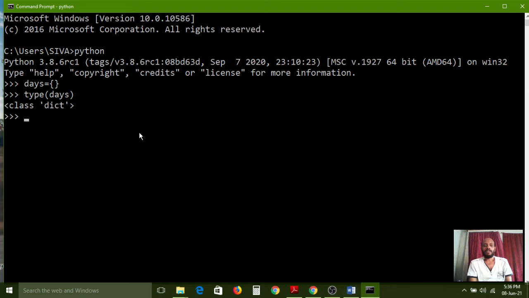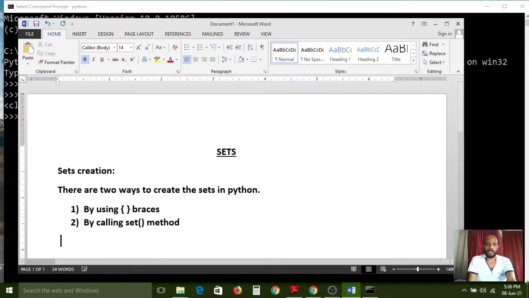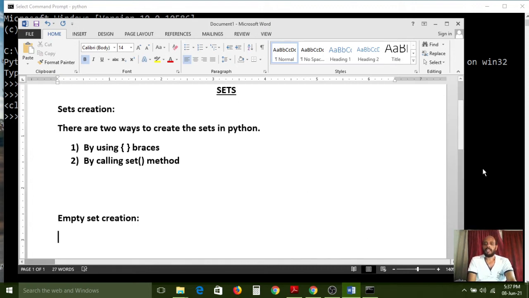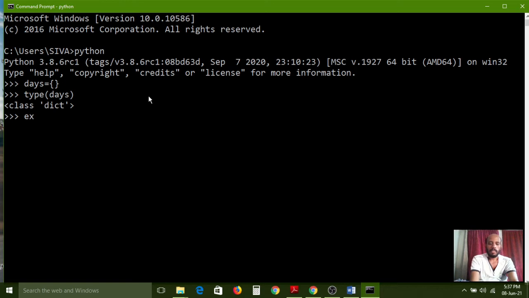Class dictionary. Actually this is not a set, it is a dictionary. Okay, but here we need to understand one difference. If you create any list or tuples or dictionaries, first we have to see the theory part, then only you can understand. So if you want to create an empty set, carefully observe here. I am using the exit function right now, and cls to clear the screen.